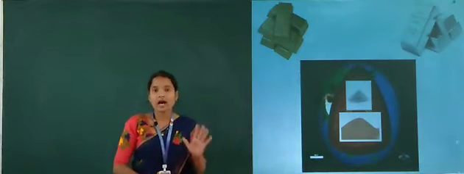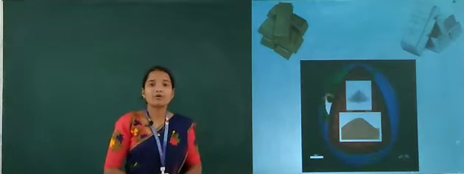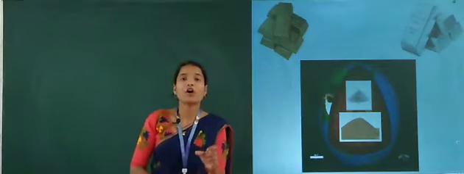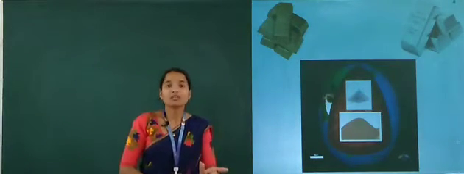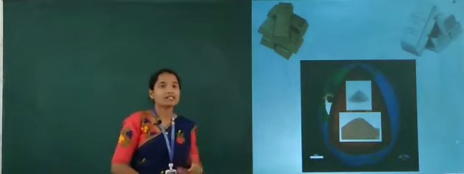Here one question arises: give examples for the native or free state of metals. Your answer is gold and platinum. These are the examples for the free or native state.